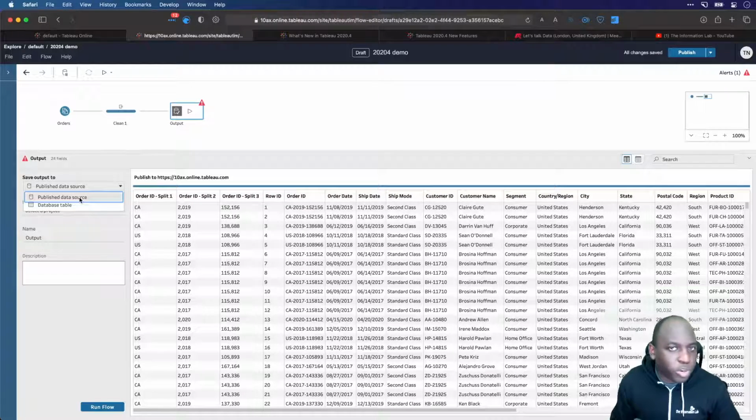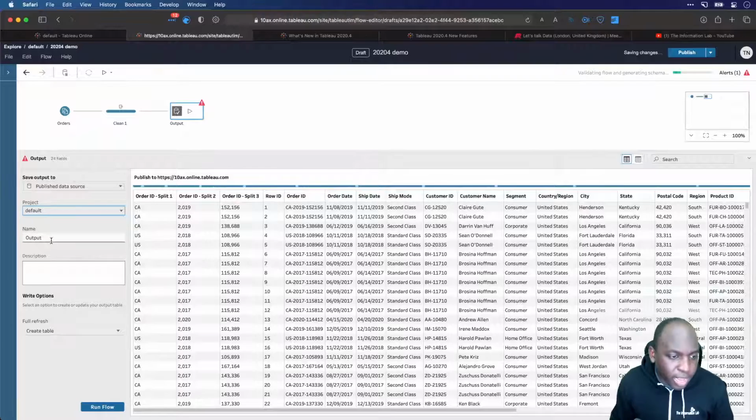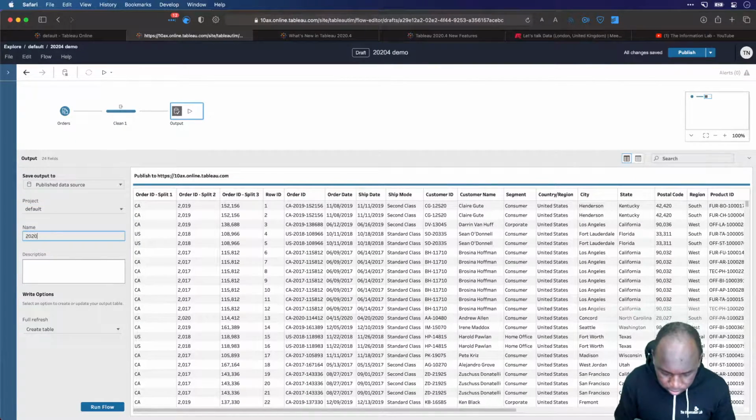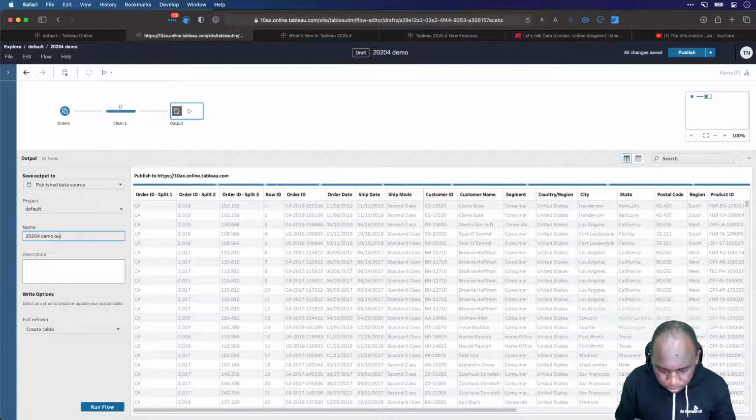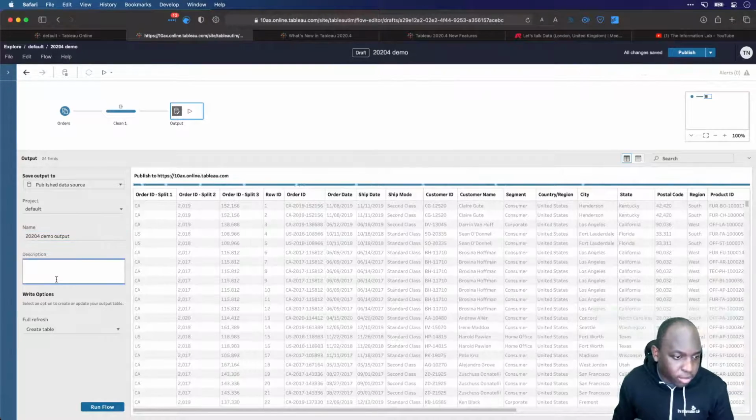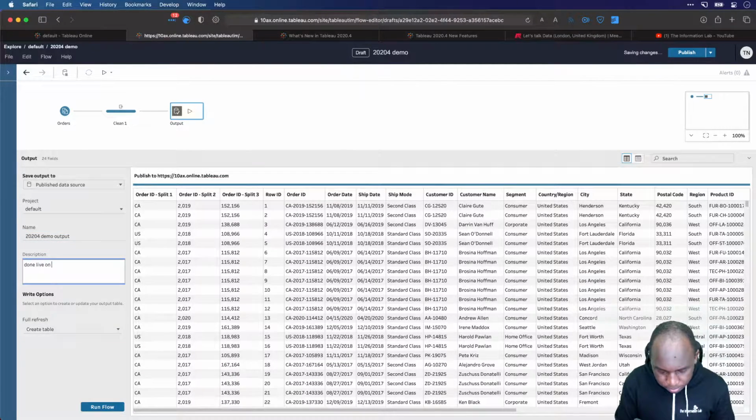The other thing I'm going to do is set this up. Notice that on the output page, we don't have any ability to export to a CSV. They've removed that option, whereas on desktop, you'd have that option. So bear that in mind if you're going to be working in the browser. You have to publish as a data source or to a database. To be honest, the database is the most important thing there, and most people shouldn't really be writing flat files to their desktop. It doesn't really make sense. But if you have to, you have to, and that's fine. I'm going to do a publish data source to keep this simple. I'm going to send it to my default folder as well. I'm going to call this 2020.4 demo output. Great, and I'll just call this done live on stream.